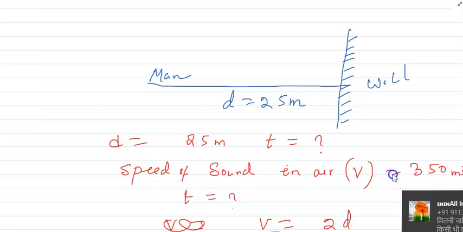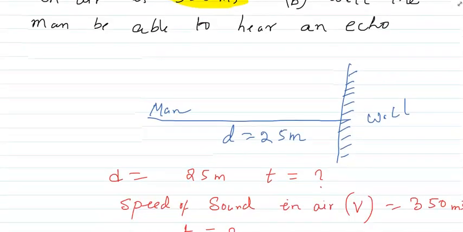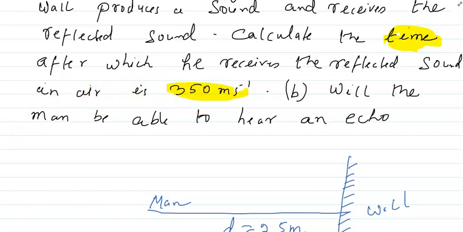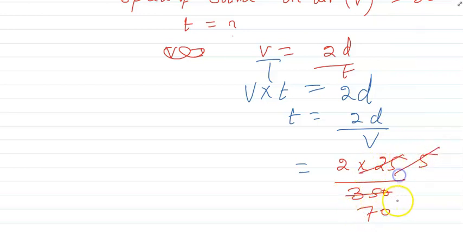Any doubt till now? Again I'll tell you, velocity is given, so I'm writing the velocity. The velocity is 350. 5 5s are 25, 5 7s are 35, 0.